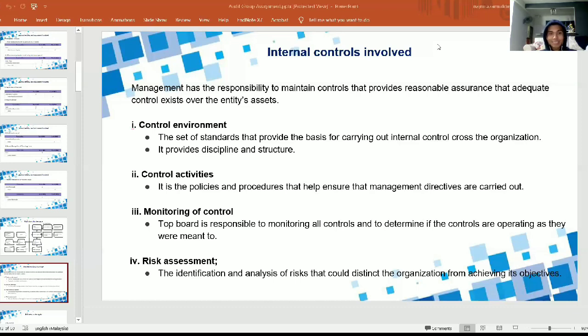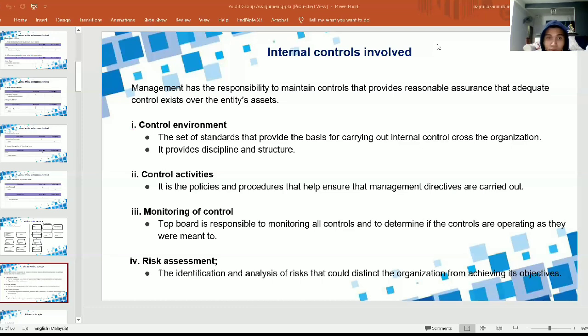And the last one is risk assessment. Risk assessment is the identification and analysis of risks that could distract the organization from achieving its objective. For example, evaluating the rates of fixed assets, and the company should do so on a regular basis to prevent any changes that could affect the organization if there are any changes in policies or terms or application is made.